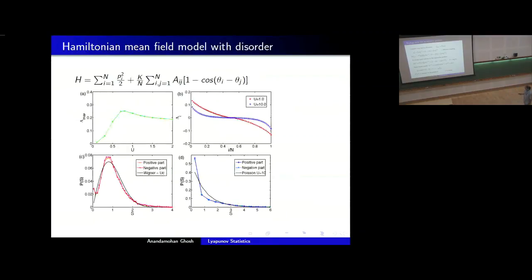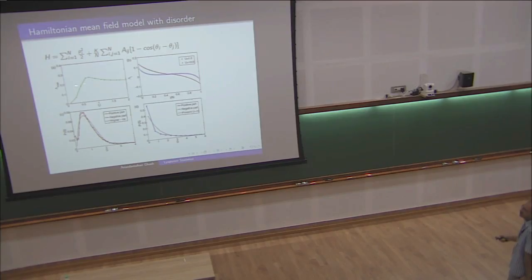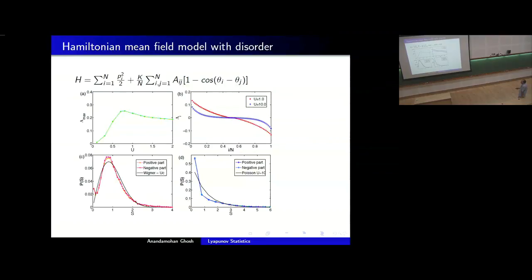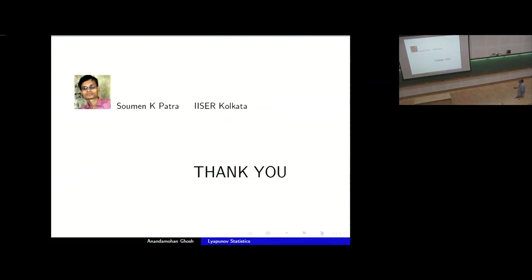There also we see that it depends on where we are, because this model shows a transition from an ordered state to a disordered state as I vary my energy per particle. The maximum Lyapunov exponent indeed captured that. Remember that in either limit, u small and u large, the system is integrable. And when u is very large, we retrieve the Poisson distribution. At the critical value uc, in this case it turns out to be 0.75, I get the Wigner distribution. So that's some recent results. This work was done by my student Mohanpur at IISER Kolkata. Thank you.